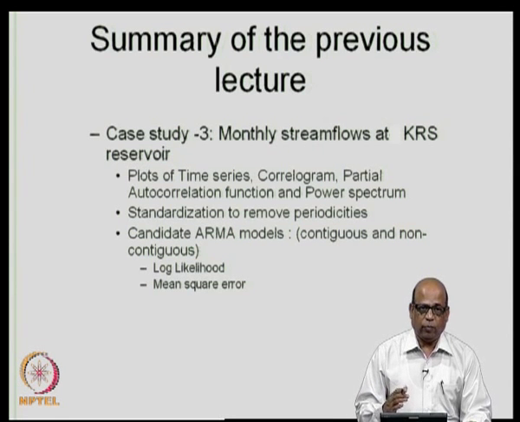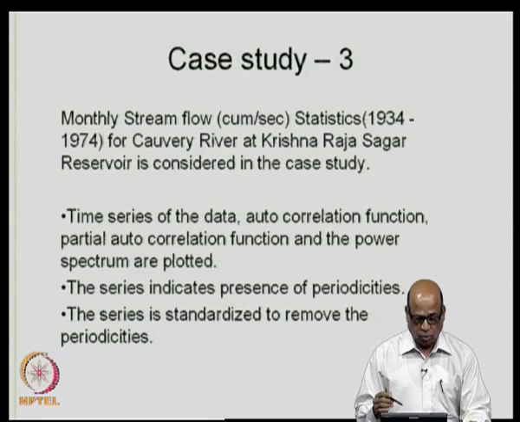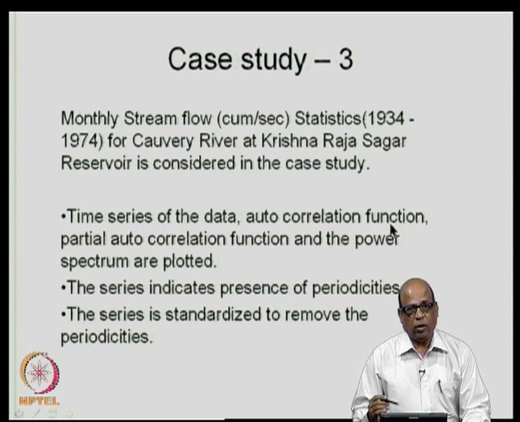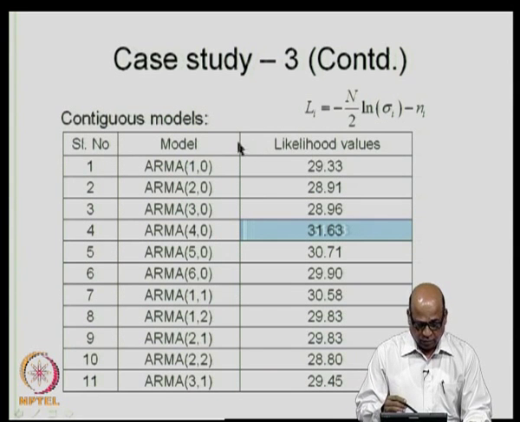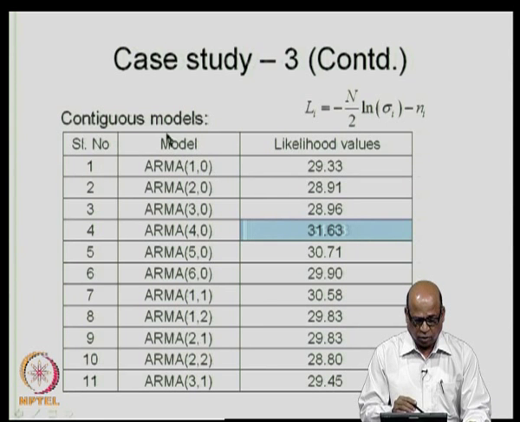Just to recapitulate the models that we chose from for the particular case study, we will just go through this. These are all the details that I have already discussed. Half the data set is used to construct the model and the other half is used for validation. This is the summary of results for the contiguous models.